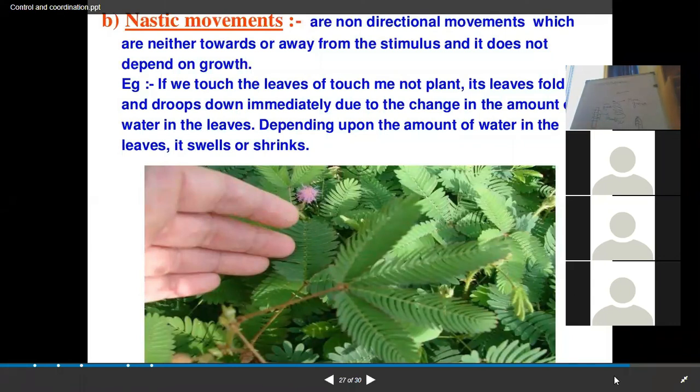There is photonasty as well as thermonasty. That is the response of the plant towards light. There are flowers which are known as morning glory. They will bloom only once they receive the sunlight. But once the sunlight is less, what happens? They again droop their petals. Okay, so they bloom only once they receive the sunlight, and once the sunlight is over, during the evening, they droop their